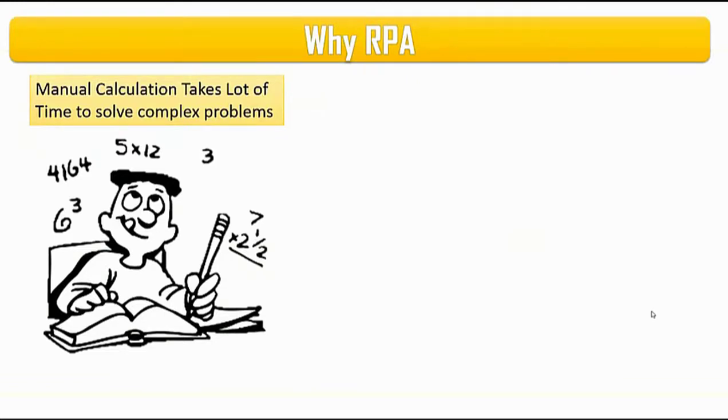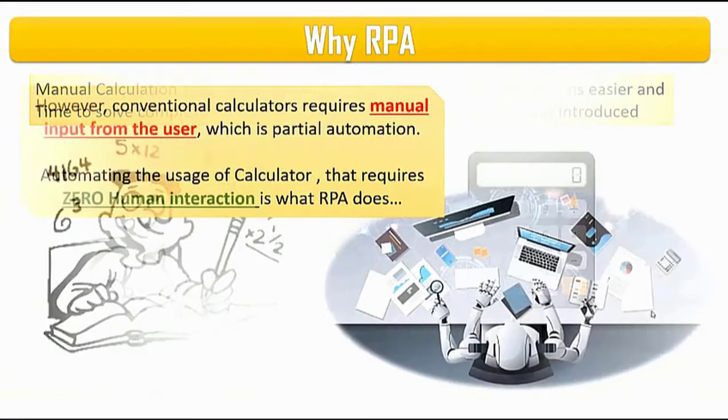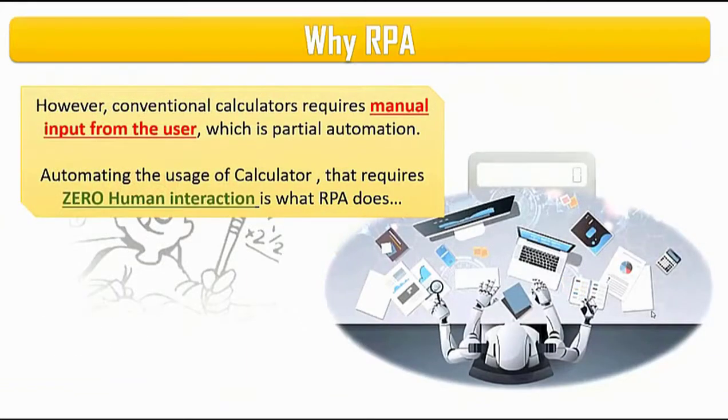Now, imagine having to solve a complex mathematical problem manually. It is possible, but it takes a lot of time and effort. To make life easy, calculators were invented. It made calculation easier, accurate, and saved a lot of time. However, these conventional calculators required manual input from a user. This is what is called a partial automation. Now imagine if the input is also provided by a bot automating the entire process. Without human interaction, this is called RPA. It omits human interaction and automates the entire process.